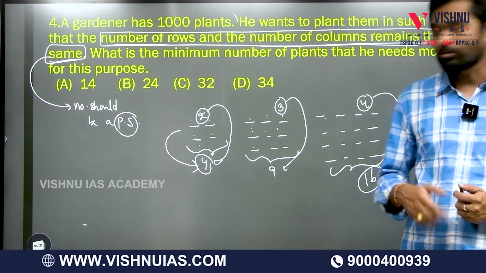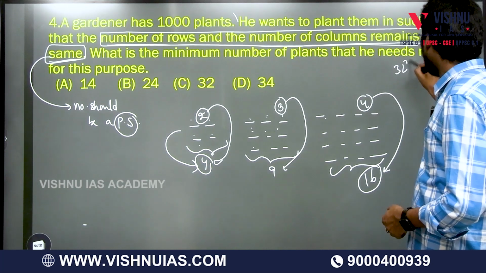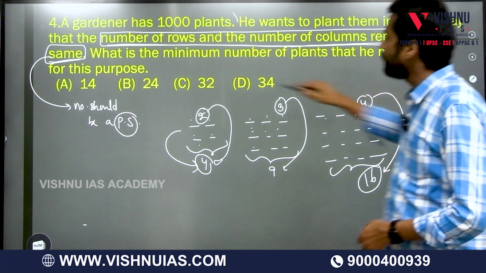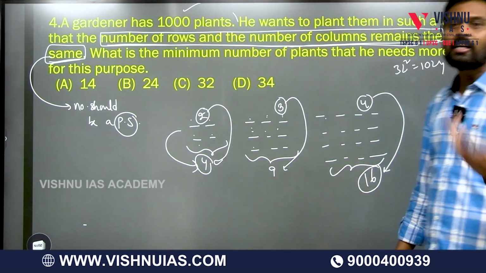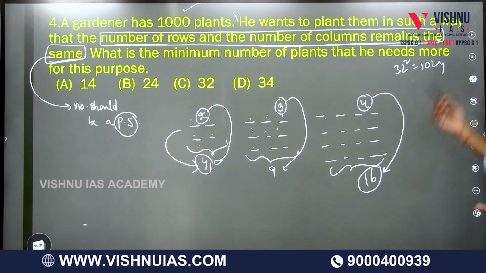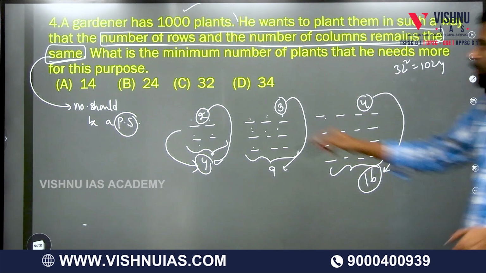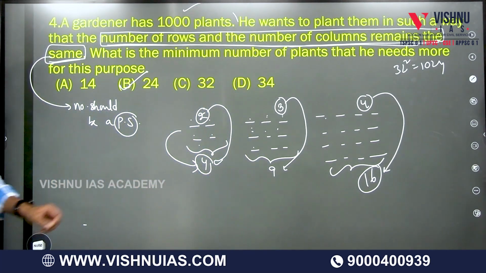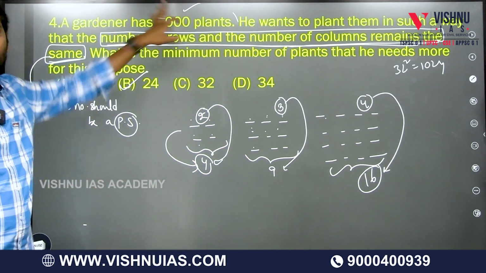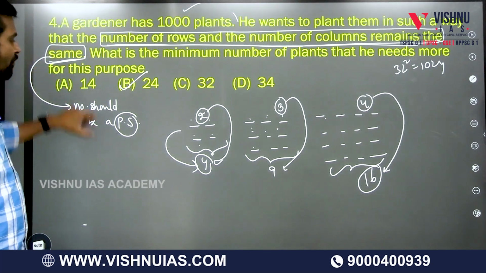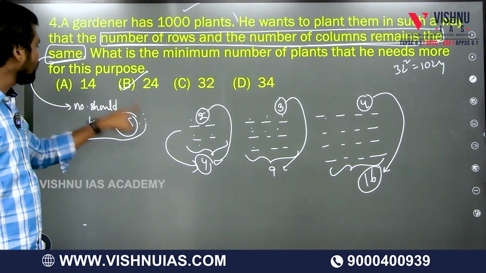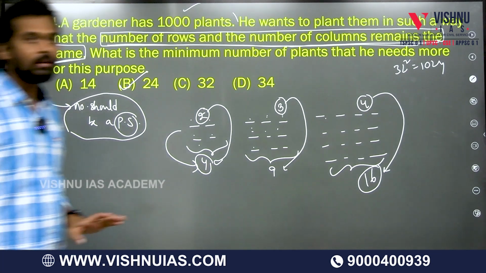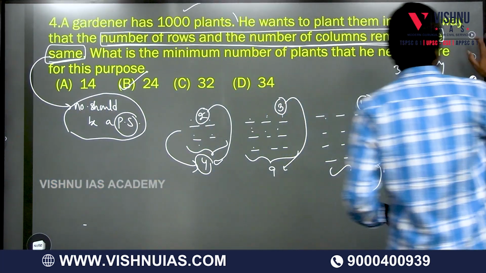32 square value is 1024. Already 1000 plants are there. He needs extra 24. Then 1000 plus 24 is what? 1024. How many additional? 24. Here the concept of the question, the clue of the question is the number of rows and the number of columns remains the same, which means that for any such problem you immediately need to take that the number should be a perfect square. Right? A perfect square.